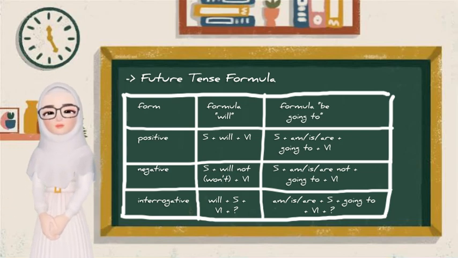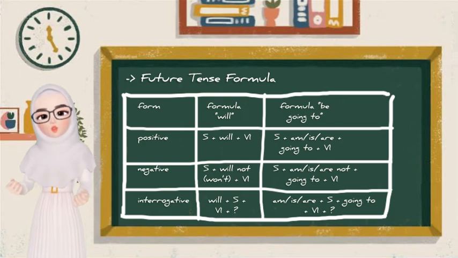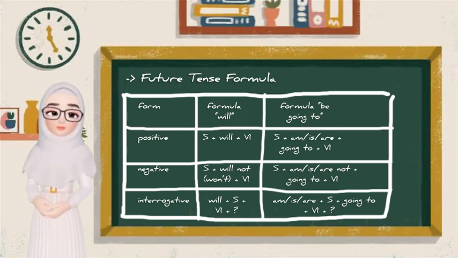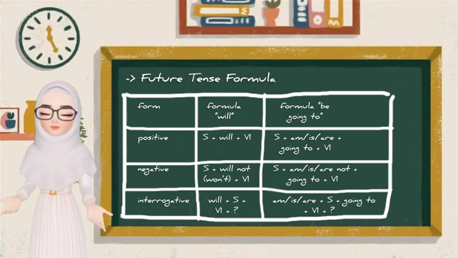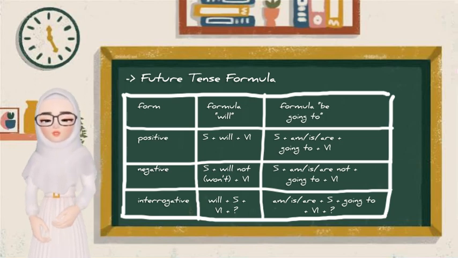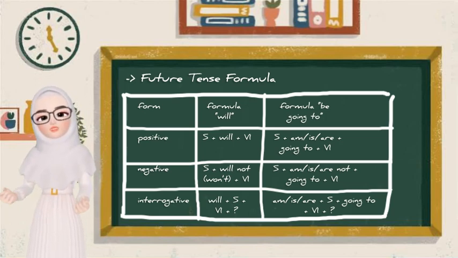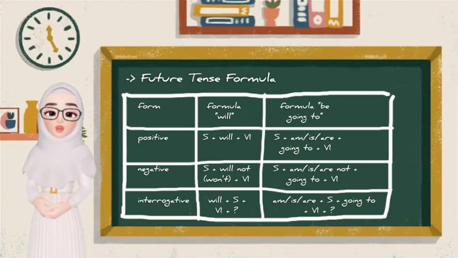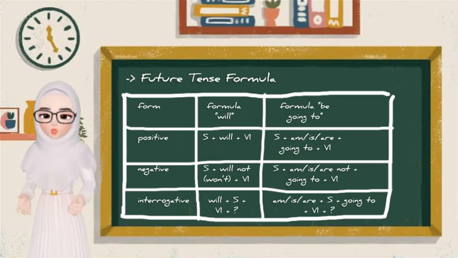Here is the formula. Positive: subject plus will plus verb 1. Negative: subject plus will not or won't plus verb 1. Interrogative: will plus subject plus verb 1 plus interrogative sign.